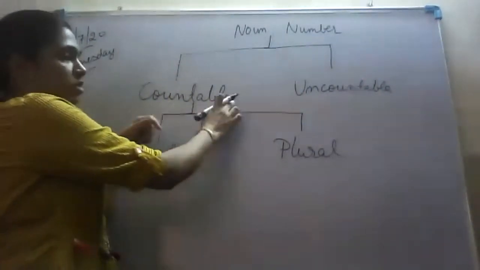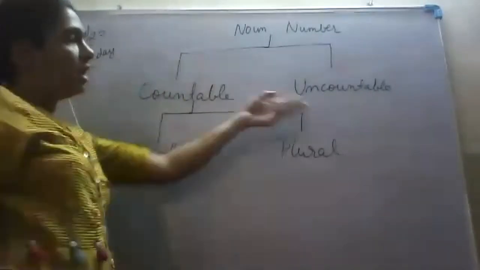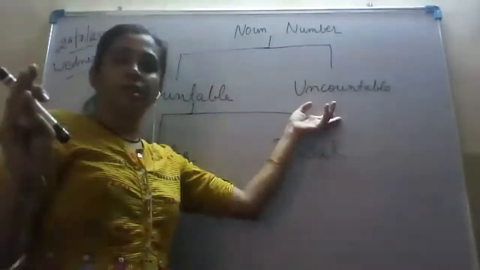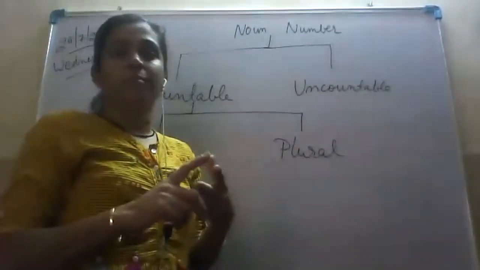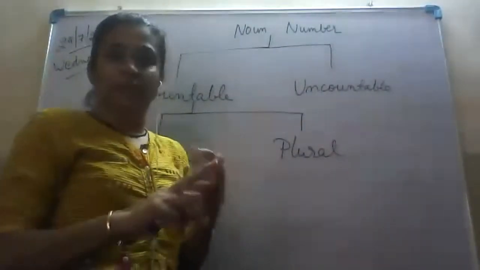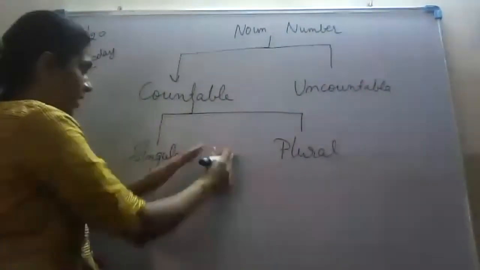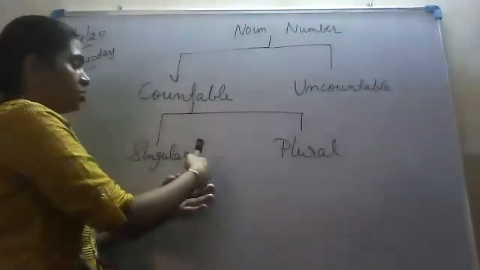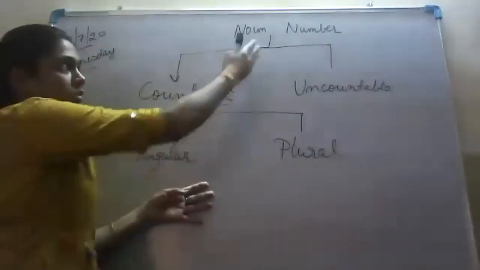Example, boy, chair, table, pen, pencils. Uncountable example, milk, water, not counted, but we can only measure them or weigh them. So this countable noun can be further divided as singular and plural. And this is known as the further classification of countable noun, and it is included as number.